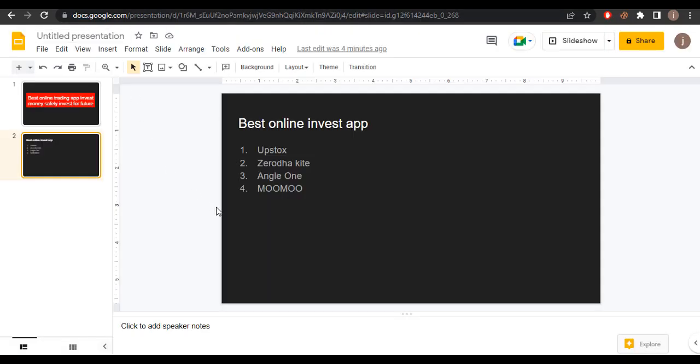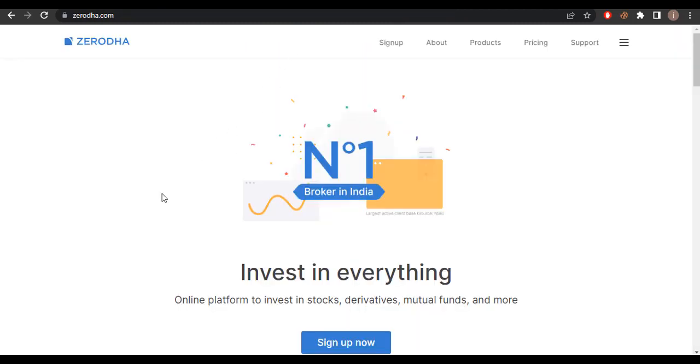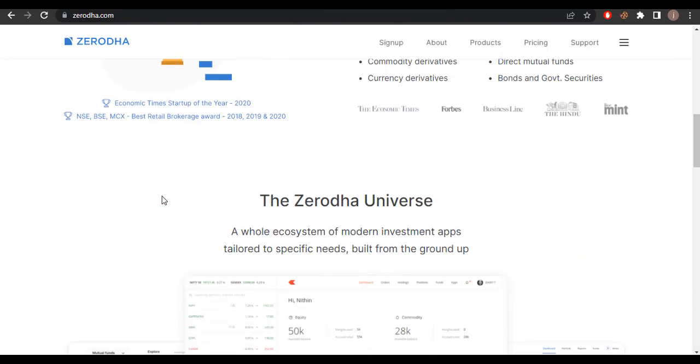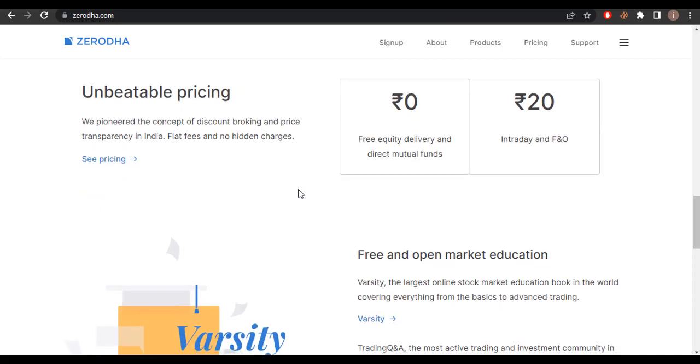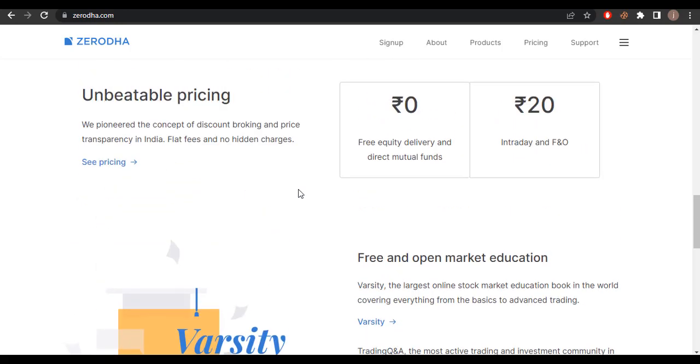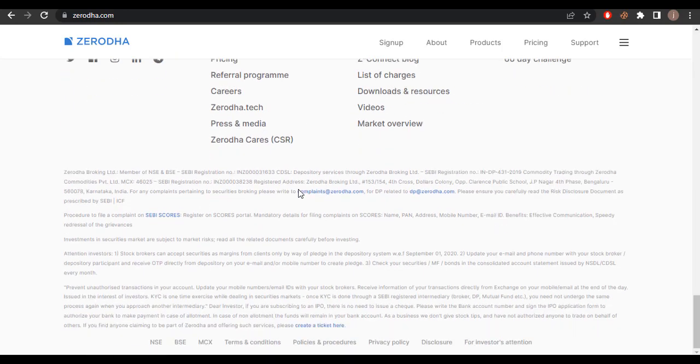Okay, we check out number two, Zerodha, this app and website. This is a similar investing website. You can see some profits shown here. I think this is an Indian-based company, but you can invest worldwide.